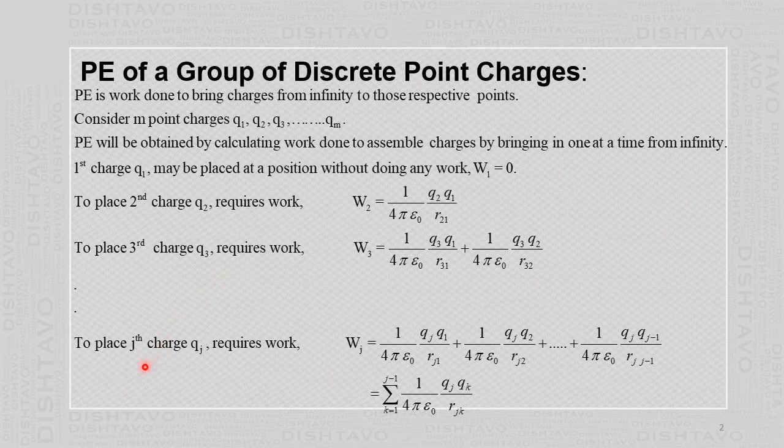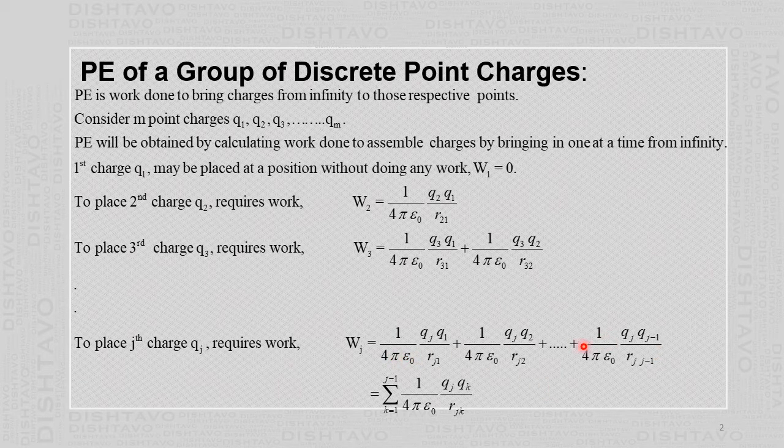Let us say to place the jth charge, Qj, to its position, it has to do the work against q1, against q2, against q3, against q4, and up to j minus 1. So j minus 1 charges are already there in their positions, and now you are bringing the charge qj to its position.